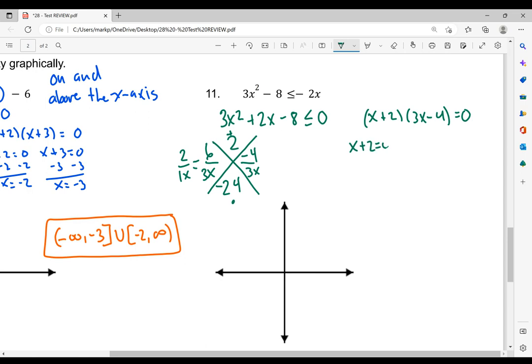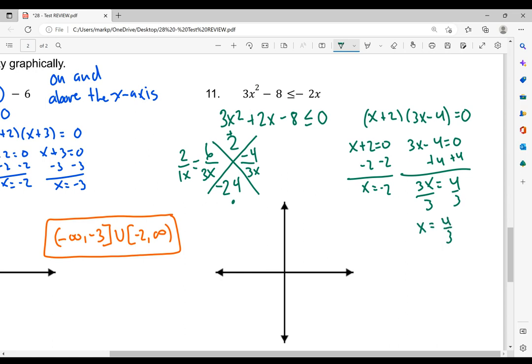So x plus 2 equals 0. 3x minus 4 is equal to 0. So on this one, we subtract the 2. X is equal to negative 2. On this one, we add the 4. And then we're going to divide by 3. So x equals 4/3. All right.